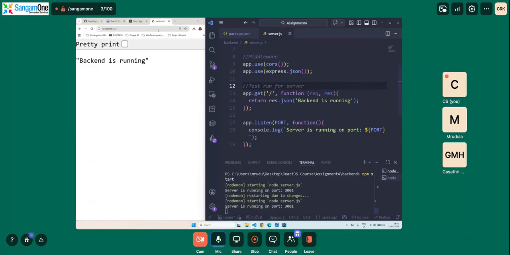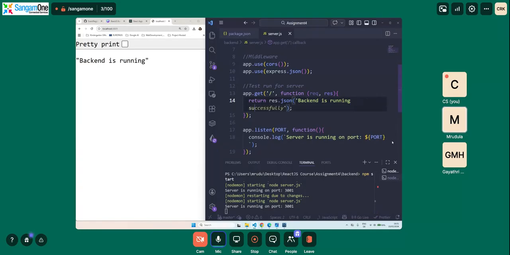Every time you save this file, it automatically gets updated. So let's say we will add something: successfully. Now we save it, and give it some time because it needs some time to reflect. After some time, the localhost server automatically updates and says backend is running successfully.